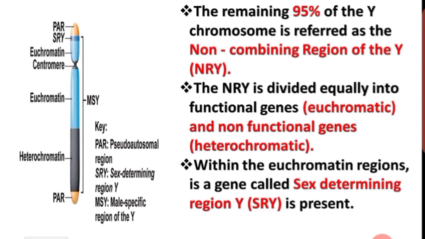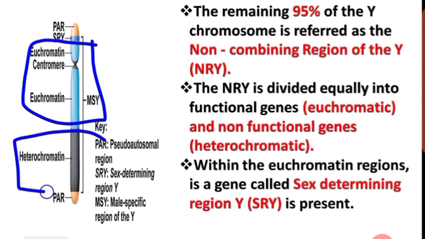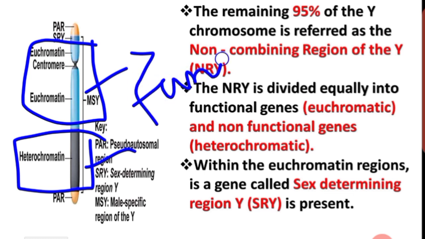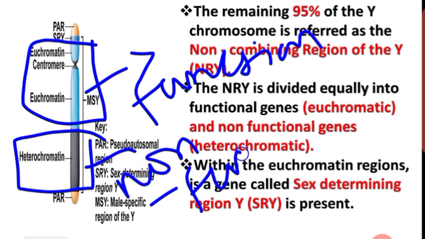This NRY region is divided into two functional parts, right? One is euchromatic. See the picture. This is euchromatic. And then the other one is heterochromatic. The NRY is divided into euchromatic and then heterochromatic. Euchromatic is functional and then heterochromatic is non-functional.